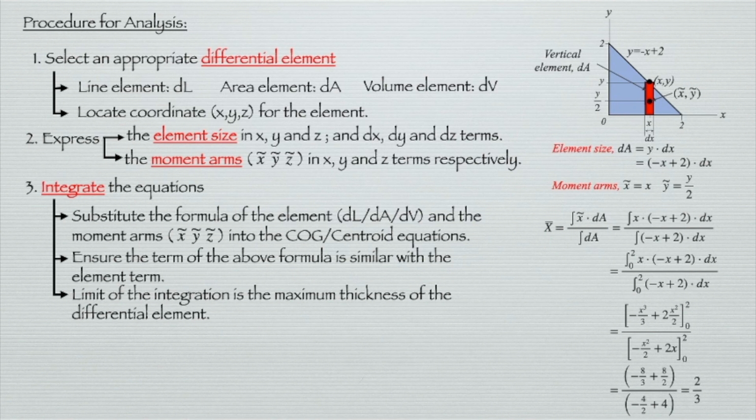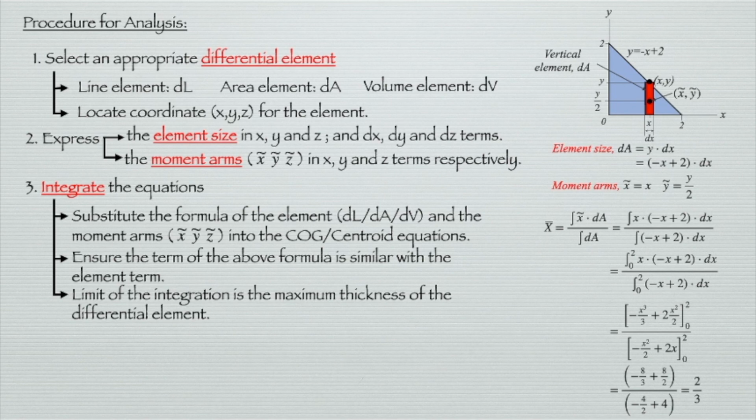So we have the element term is dx. So here, we can define dA is equal to bracket minus x plus 2 dot dx. Previously, the element is dy. So this time we have the element is dx. So we need to convert all the formula in terms of x. And then we define the moment arm of x bar as x, and y bar is y over 2.